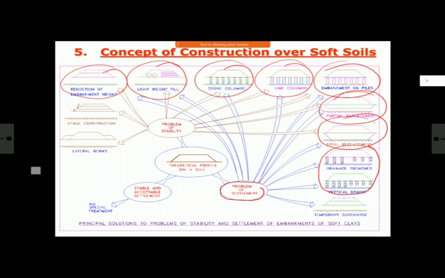And after that, you can make up whatever is reduction in bank height, and then you can construct anything, track or something like that. Or there is a concept called temporary surcharge. This also we'll see how it reduces the settlement. You temporarily put some material over that, some surcharge, which will make the consolidation faster. And once consolidation is there, then you remove the surcharge. So these are theoretically various possibilities for reducing the settlement.